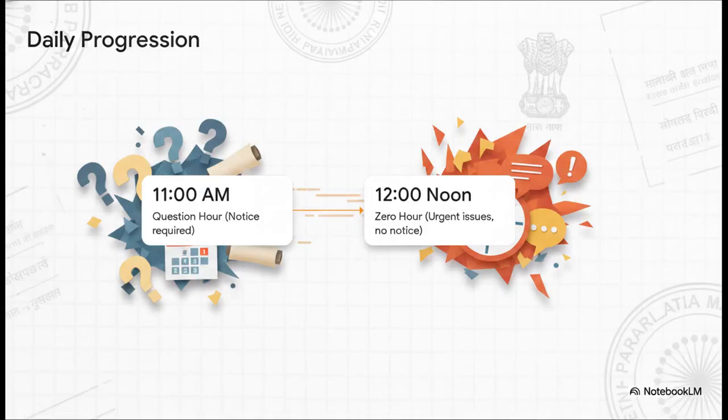Let's walk chronologically through a daily parliamentary session. The day kicks off at 11 a.m. sharp with the highly structured question hour. This is the very first hour of every sitting, and it's when members have the right to fire questions at the government. But you can't just blurt them out. You need to give notice, usually around 14 days. Then, right after that, at 12 noon, we jump straight into the zero hour. Now this is the heated, spontaneous part of the day. No prior notice is required here, and members can just bring up matters of urgent public importance right on the spot.